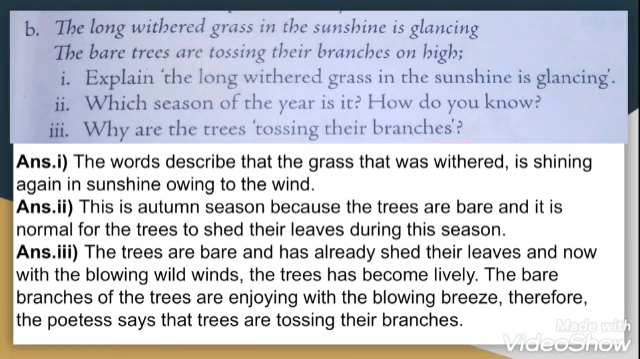Next question. The 2 lines of the next question are, the long withered grass in the sunshine is glancing. The bare trees are tossing their branches on high. Question 1. Explain the long withered grass in the sunshine is glancing. The words describe that the grass that was withered is shining again now in the sunshine owing to the wind.